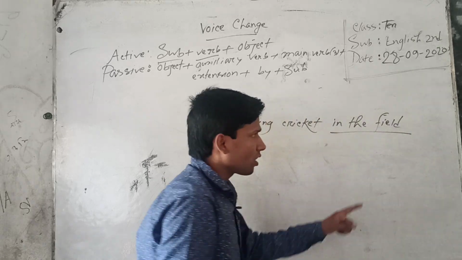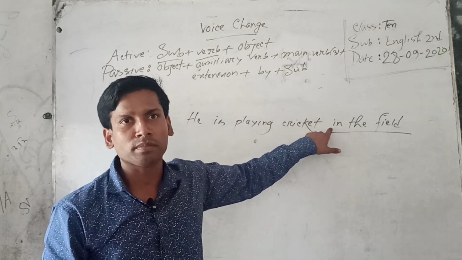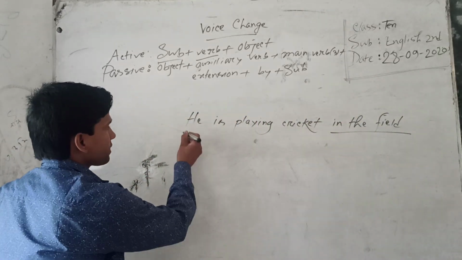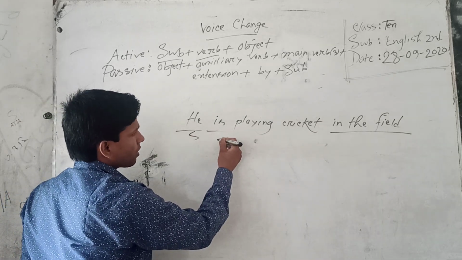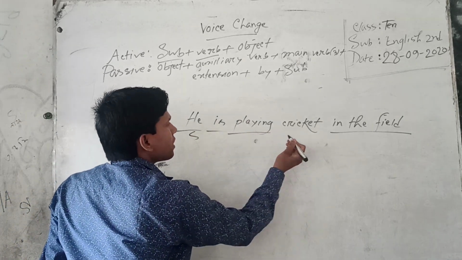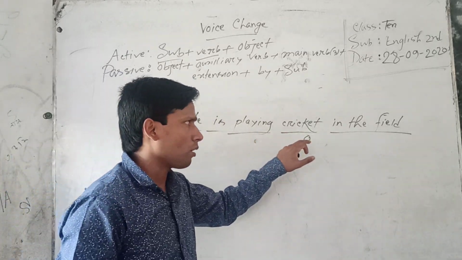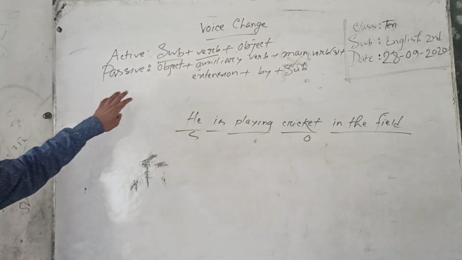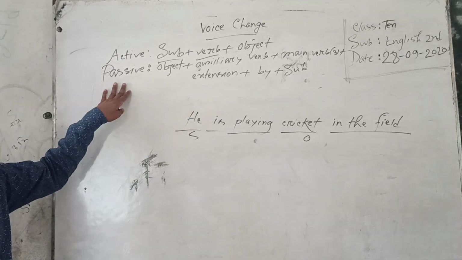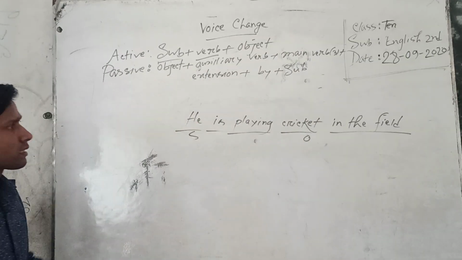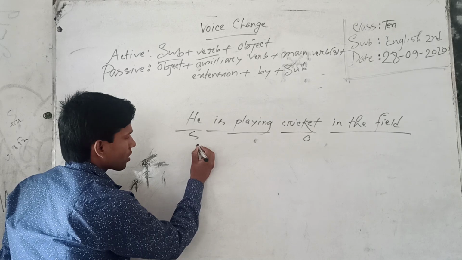It is extension because there is a preposition in front of the phrase. Understand? It is subject. It is auxiliary verb. It is main verb. It is object. Subject, auxiliary verb, main verb, object, extension. Understand? In the passive voice, firstly I have to use object. Cricket.